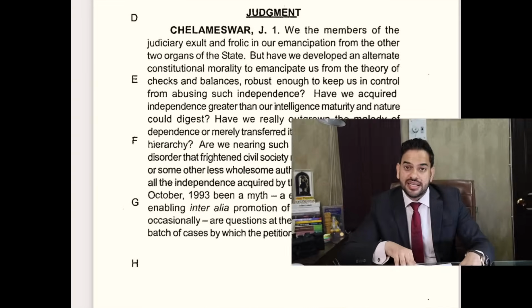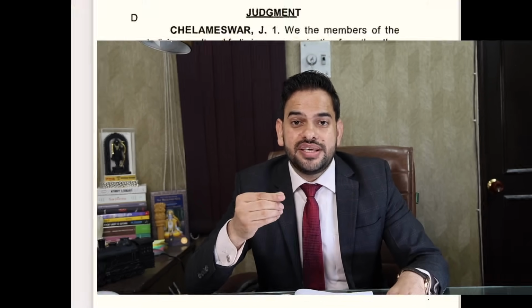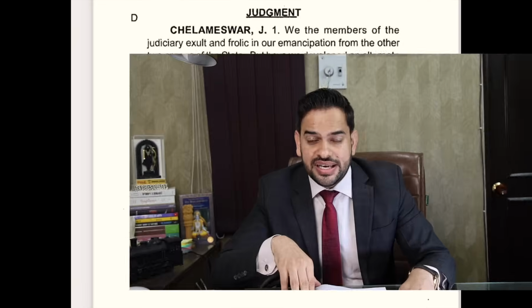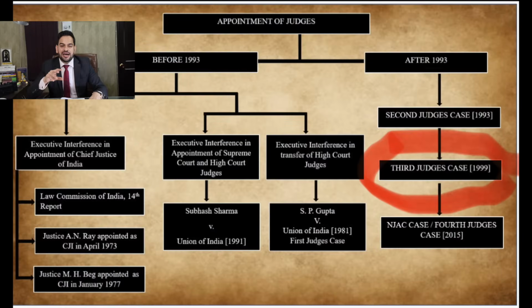One more thing we need to remember here is that there was a dissenting opinion given by Justice Chelameswar, who held that NJC is constitutional, and that this collegium system is vague. There is no clarity. Please remember that in his dissenting opinion, he was the judge who used the expression nepotism in the judiciary. So in any case, this judgment struck down the 99th Constitutional Amendment Act. So again, we have come back to the position of the 1999 third judge's case. So judges are going to be appointed as per the procedure which I showed a few minutes before. So this is the procedure, and after that I will be covering the contempt proceeding and the court of record in my next video. Thank you so much.